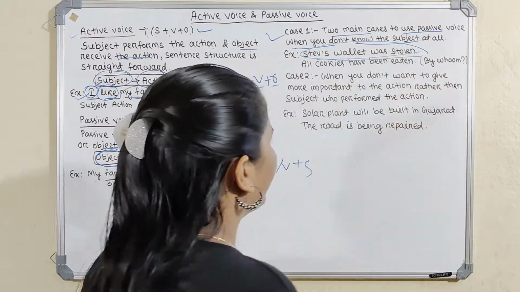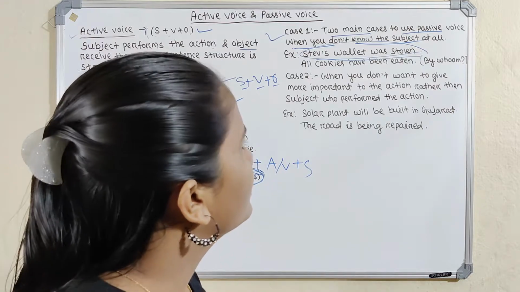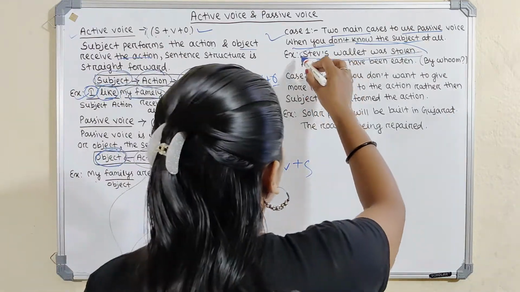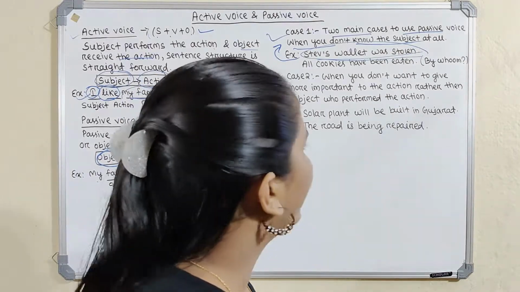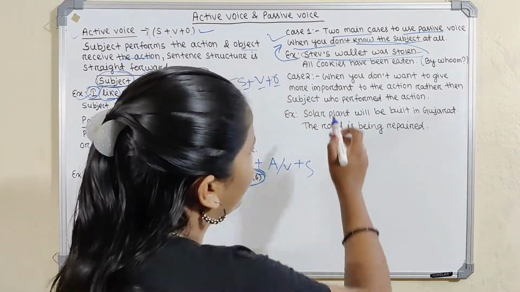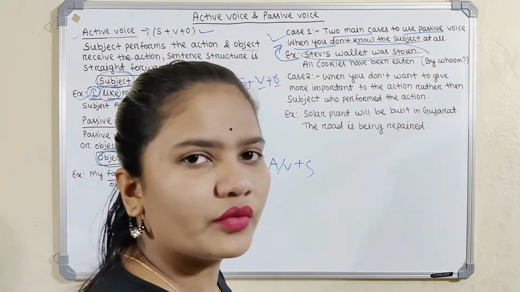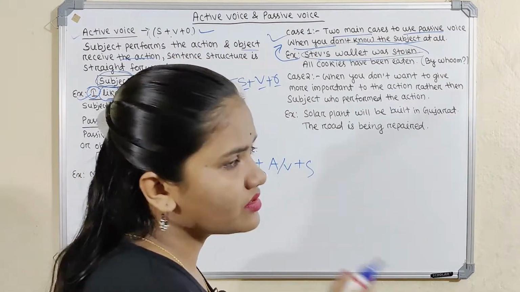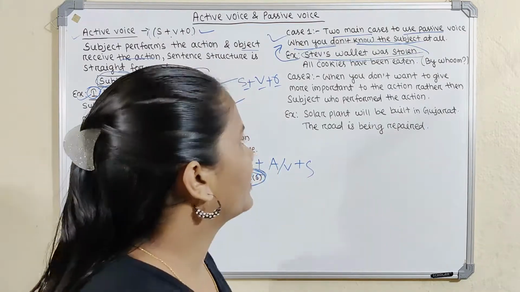Here we don't know by whom the wallet was stolen. So it is passive voice. We know Steve's wallet was stolen, but we don't know by whom.